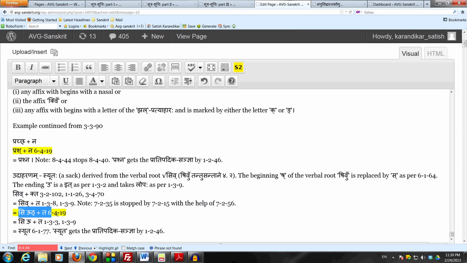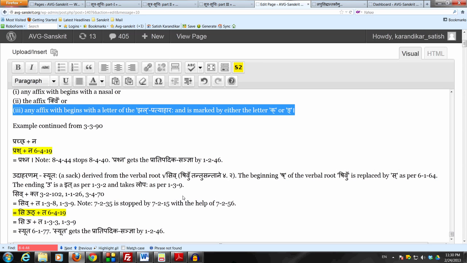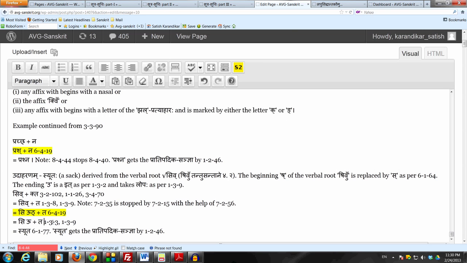Now the ending takara of oot is a it by halantyam then tasya lopaha, and then we apply iku and achi, replace the ikara by yakara, and we get syuta, and syuta gets the pradipadika sanya by kritta dita samasascha 1 to 46. So syutaha is used to denote a sack, a bag, that which is stitched.